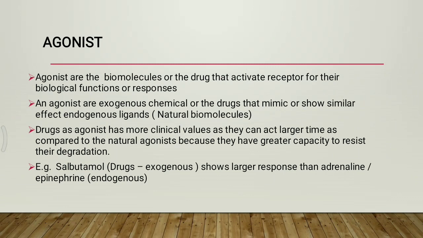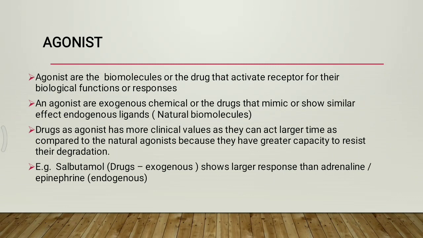Next, a drug as an agonist has more clinical value as it can act for a longer time. Agonists act longer compared to the natural agonist because they have greater capacity to resist degradation.